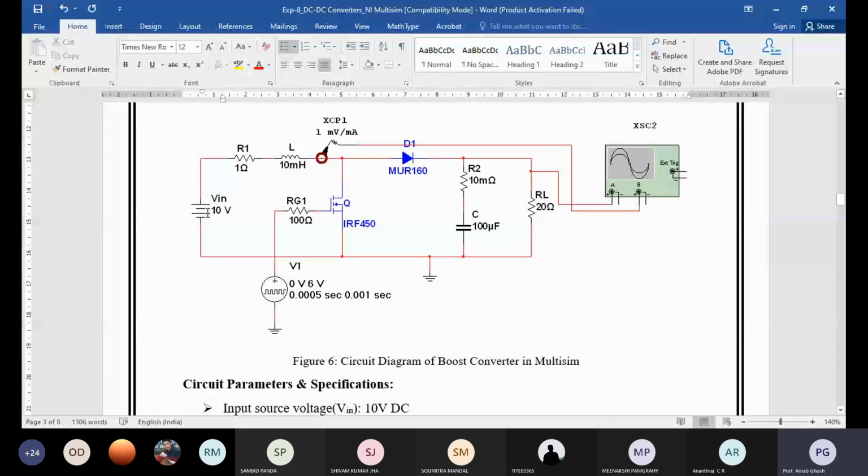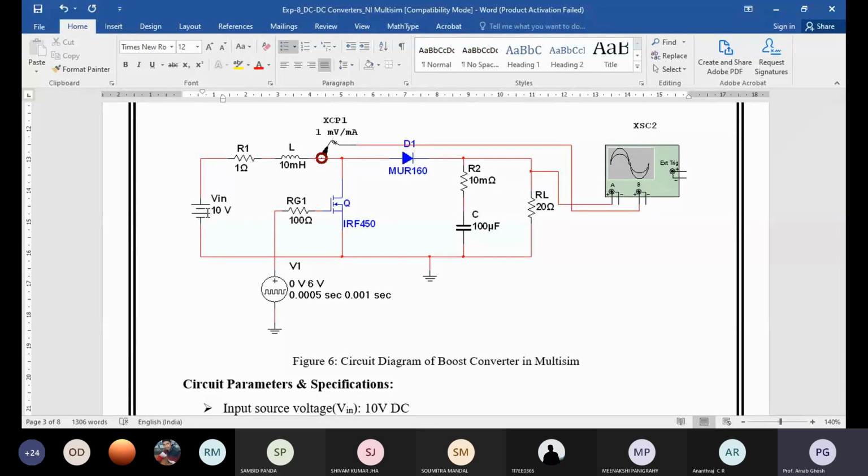The same kind of study you can also perform for an RL load and an RLE load, and you can also vary the gate pulse and see how it works. I am asking you to vary the gate pulse. If you increase the pulse width, what effects can you observe? That is important.